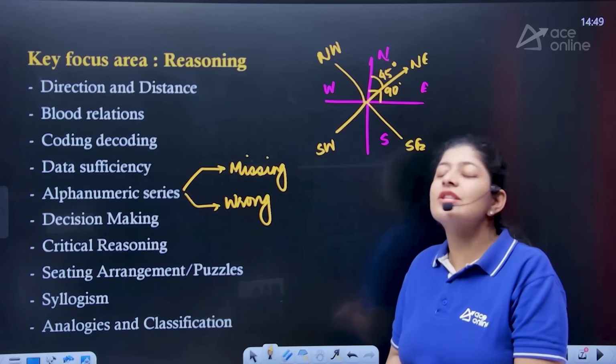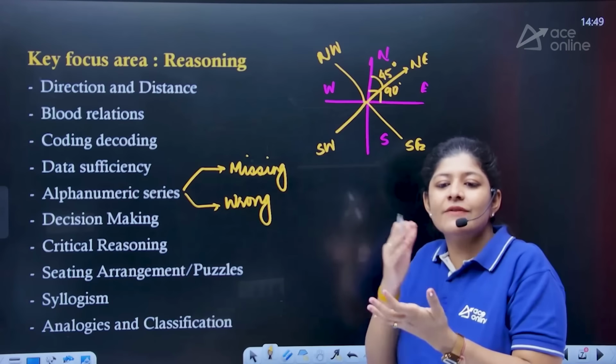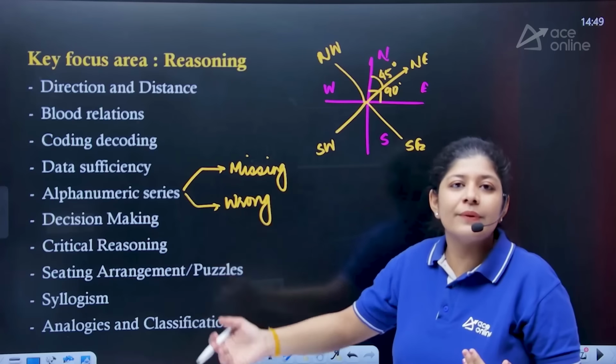The next one is decision making. In decision making, we have to take a decision: if some situation has happened, then how are we going to react to it, right?